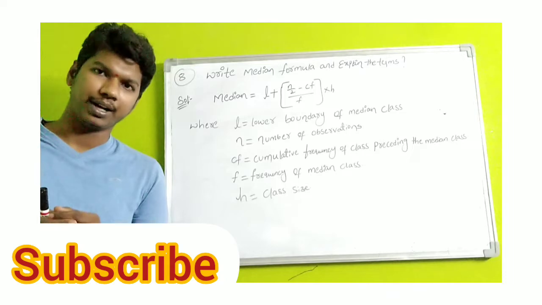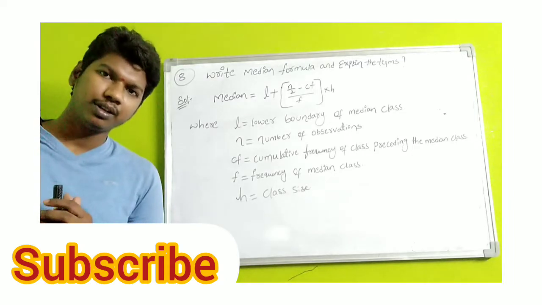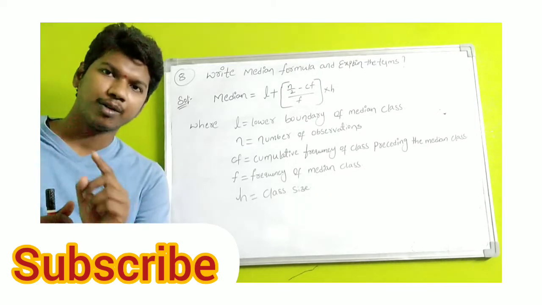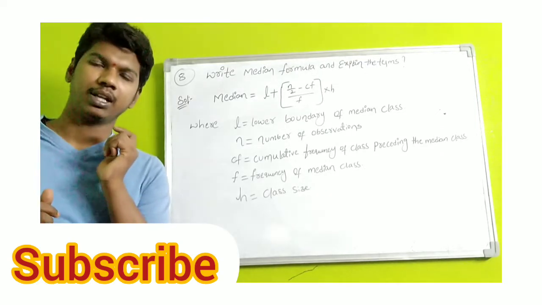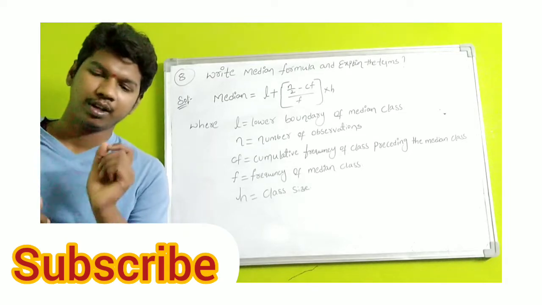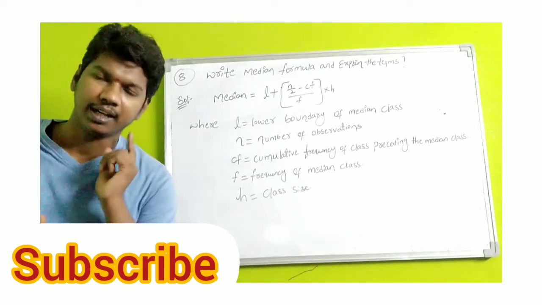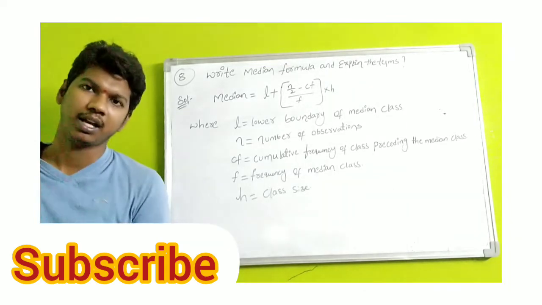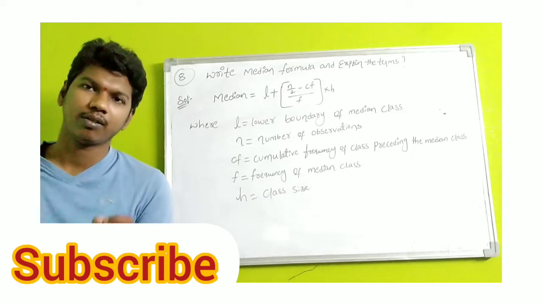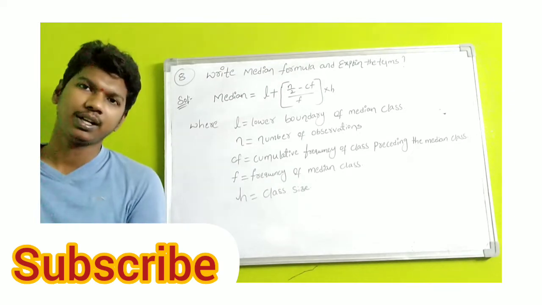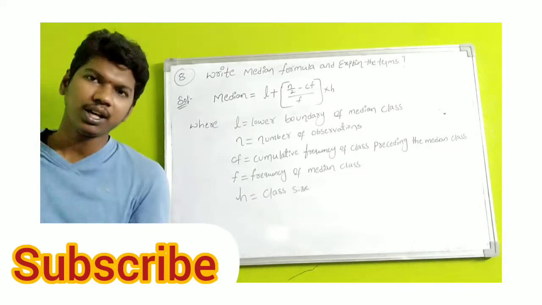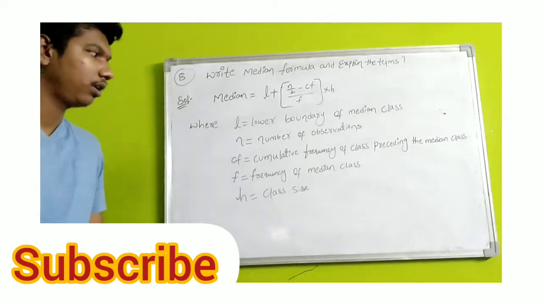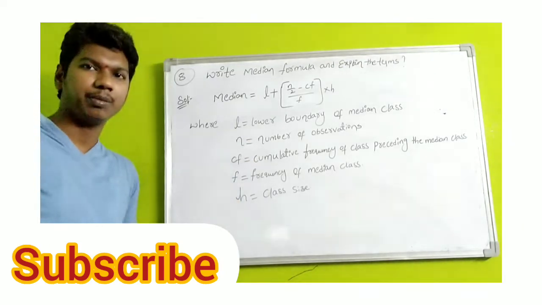What is the preceding value of 100? 99, because we subtract one from the original number. Succeeding means we add plus 1. What is the succeeding number of 100? 101. This is a basic concept, students. So, cumulative frequency of the class preceding the median class.